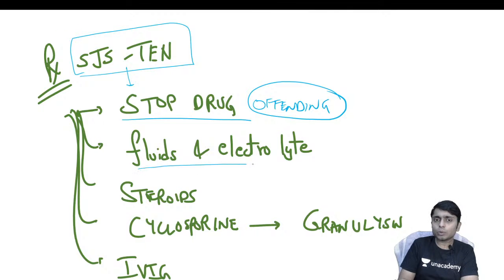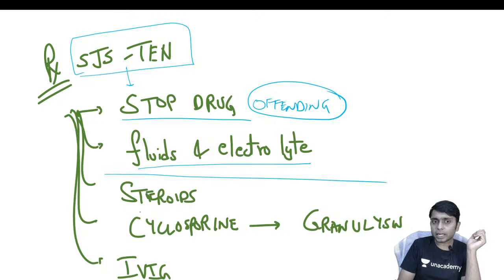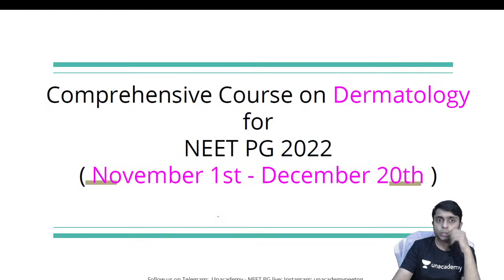And we need to treat the patient as if we are treating a burns patient, because all the epidermal peeling is there, so there will be increased risk of metabolic derangement, and there will be high risk of the patient developing infection. So fluid and electrolyte balance, and in the proper management part we can either give steroids or cyclosporine, and even intravenous immunoglobulins can also be used.